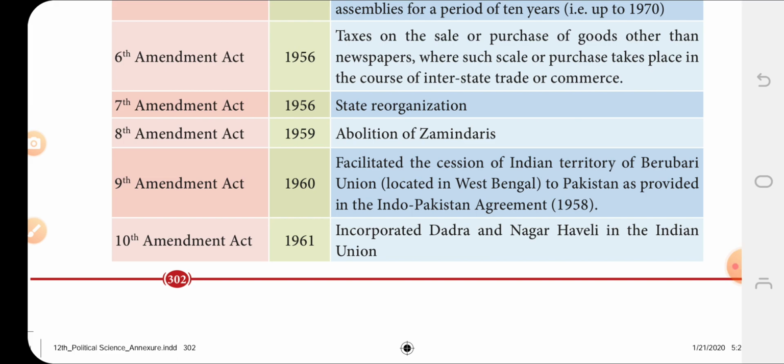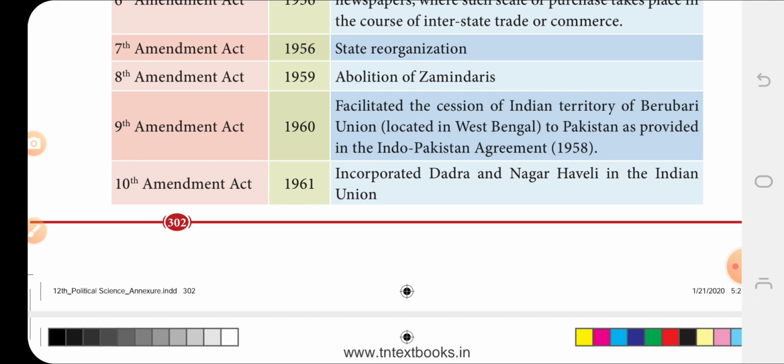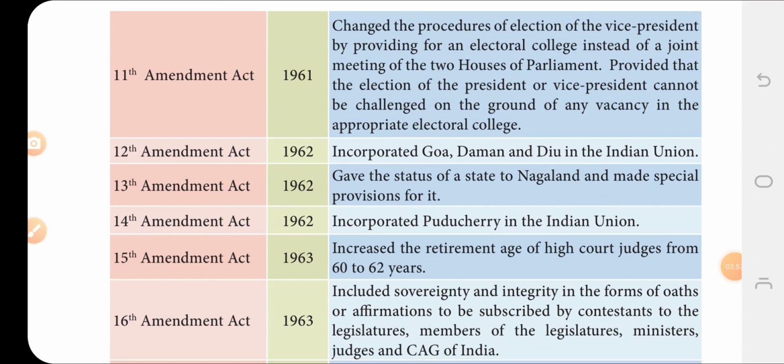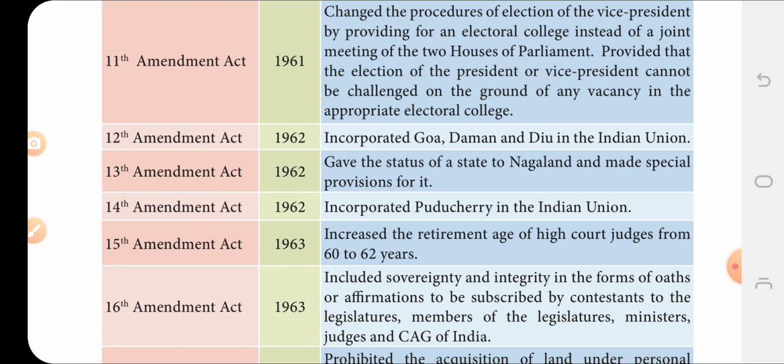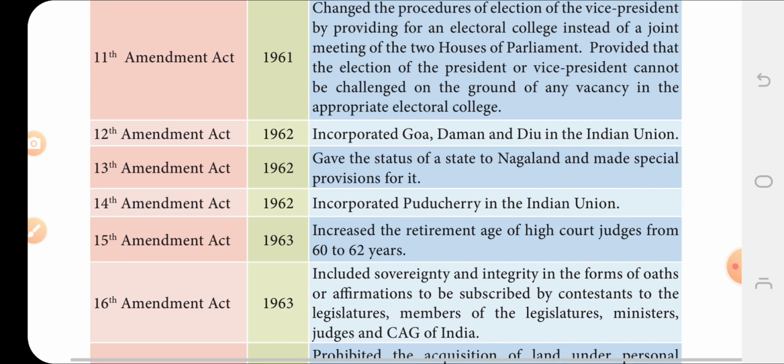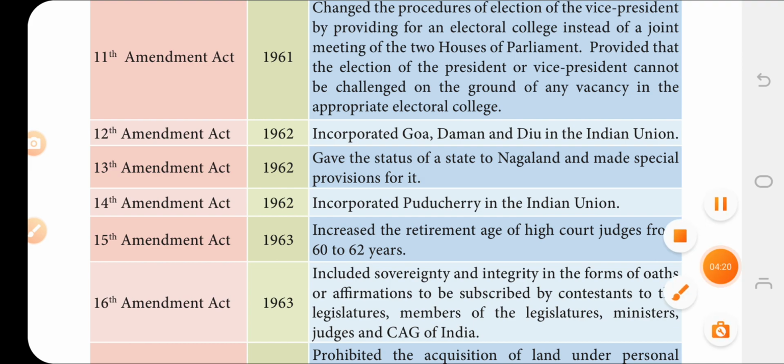10th Amendment Act, 1961: Dadra and Nagar Haveli were joined with the Indian Union. 11th Amendment Act, 1961. 12th Amendment Act, 1962: Goa, Diu and Daman were incorporated with the Indian Union. 13th Amendment Act, 1962: the status of state was given to Nagaland. 14th Amendment Act, 1962: Puducherry was joined with the Indian Union.